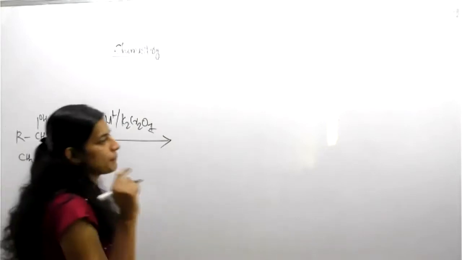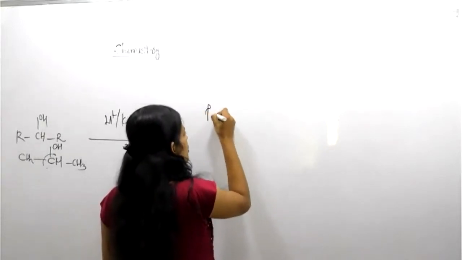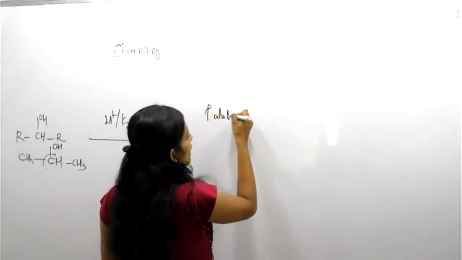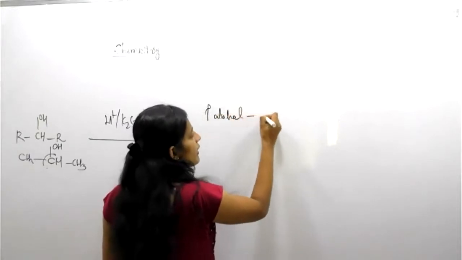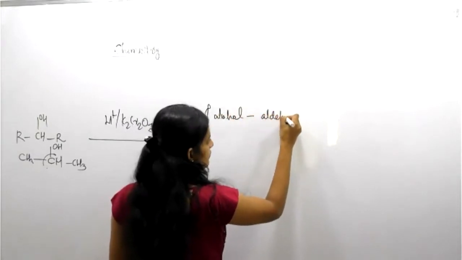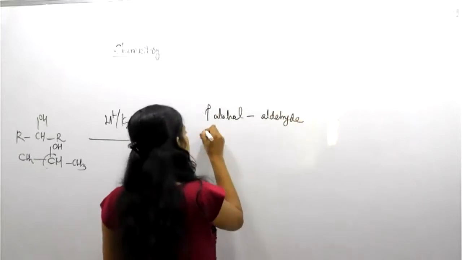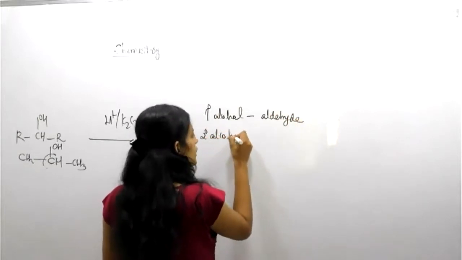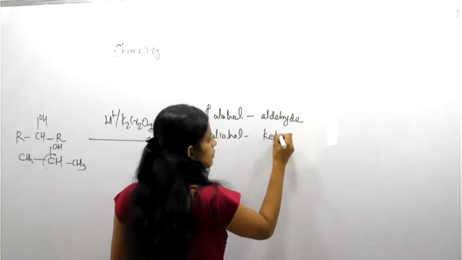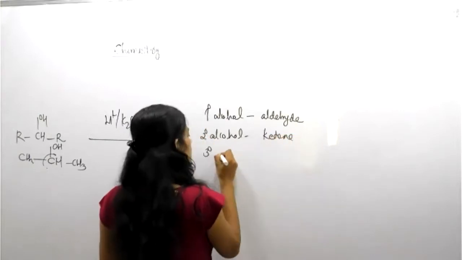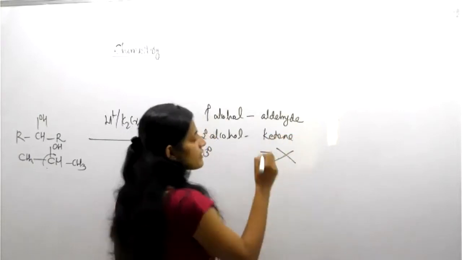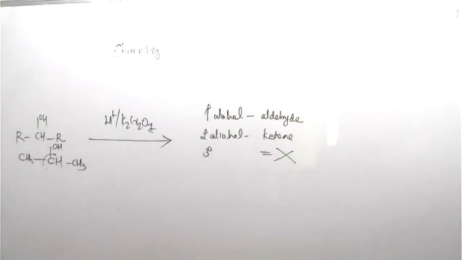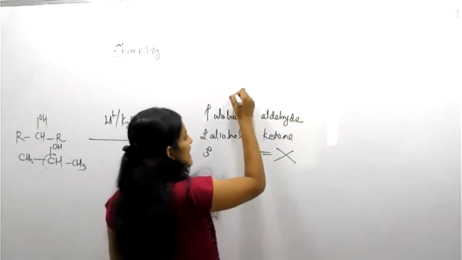Students, one more important thing. Primary alcohol mainly gives an aldehyde. Secondary alcohol will give a ketone. Tertiary will not participate in the presence of an oxidizing agent.